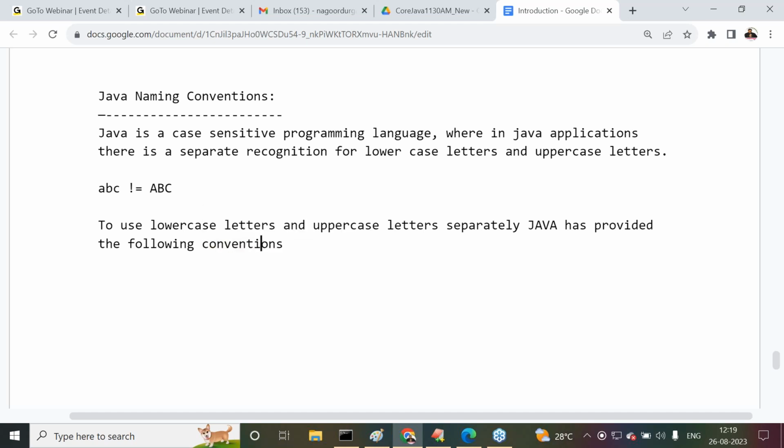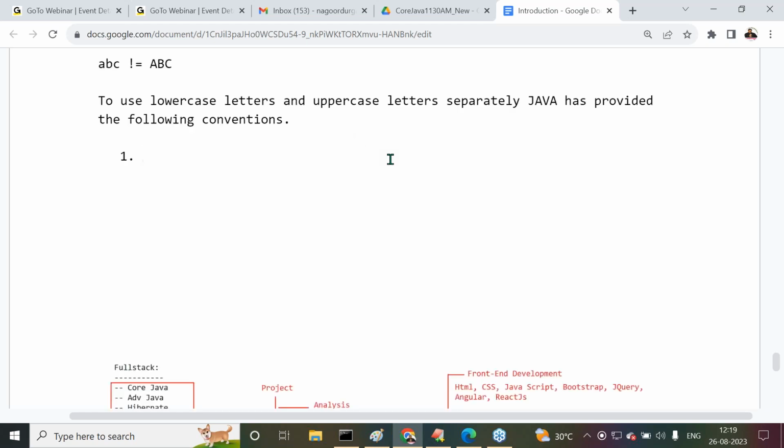What conventions has Java provided? That we have to understand now. Point number one, all of you observe carefully.